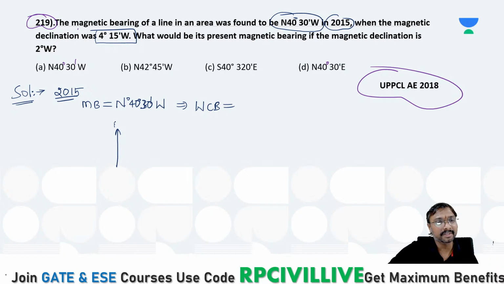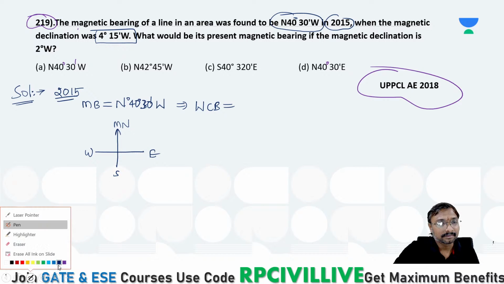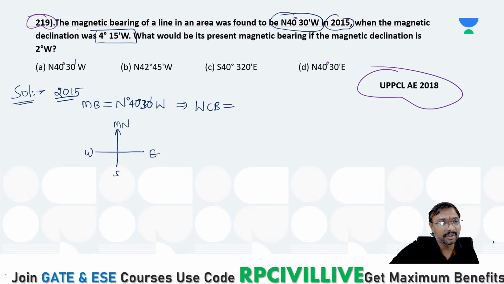North. If you just observe, this is your magnetic north. And what is this line? North 40 degree west. North 40 degree west means this is your west, this is your south, this is your east. You have this line AB in this manner. For this line AB, this is your 40 degree 30 minutes. This is your reduced bearing. Now what is the whole circle bearing? If you just observe, this is your whole circle bearing.